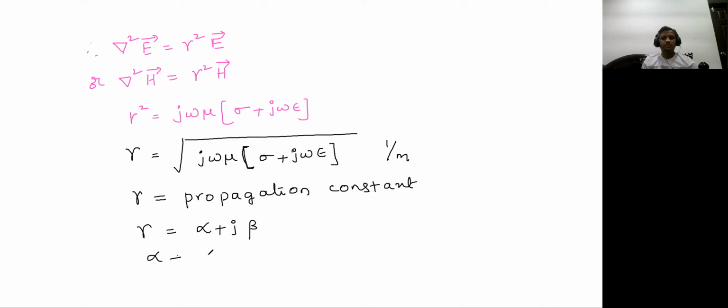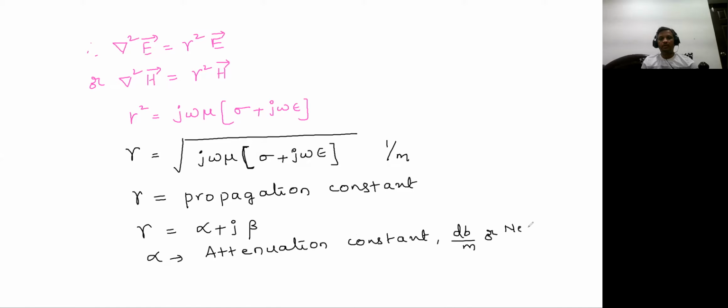There alpha is called the attenuation constant, whose unit is either decibel per meter or Neper per meter. And beta is the phase constant, whose unit is radian per meter.